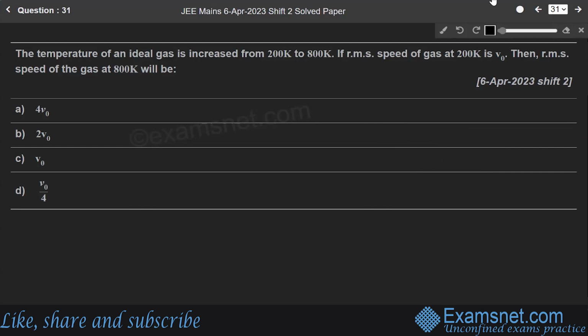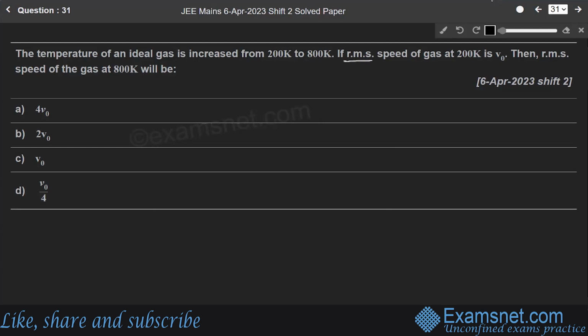So the very first question, that is question number 31. It says that the temperature of an ideal gas is increased from 200 Kelvin to 800 Kelvin. If the RMS speed of a gas at 200 Kelvin is V0, then the RMS speed of the gas at 800 Kelvin will be. So students, this question is from the chapter of kinetic theory of gases. This question has been asked so many times in the previous exams. So this question is hell lot important.